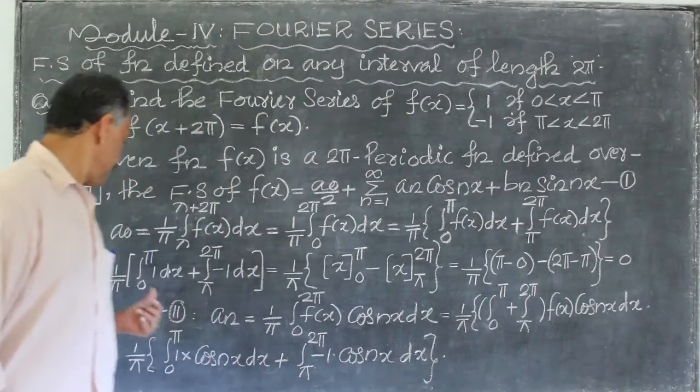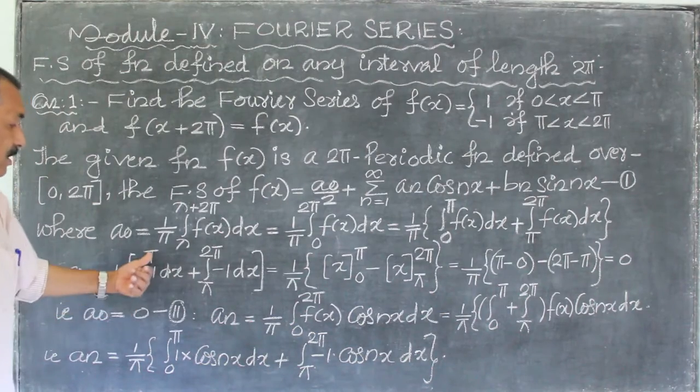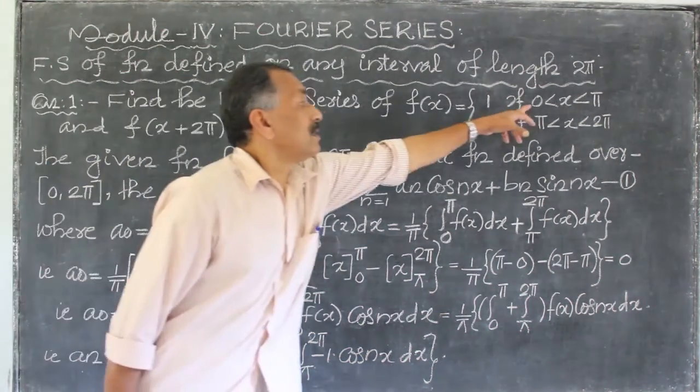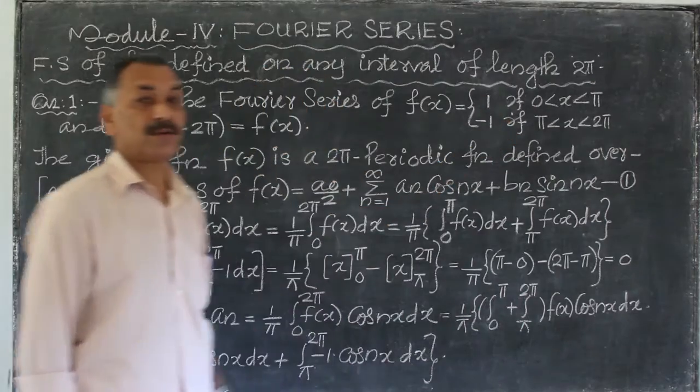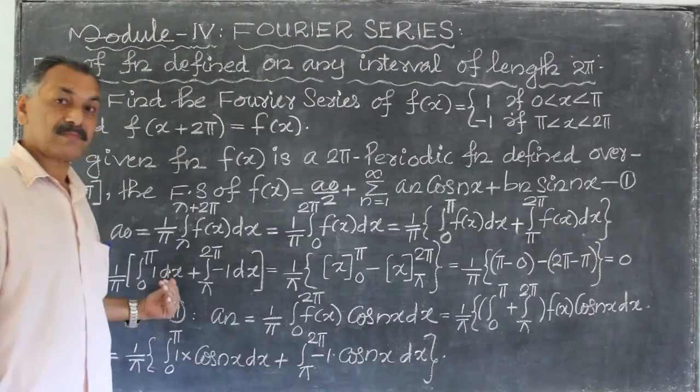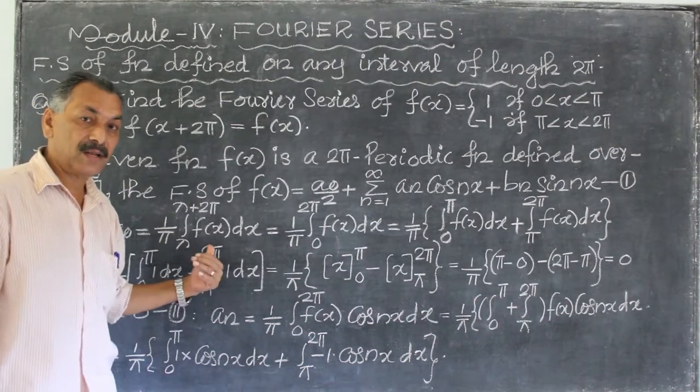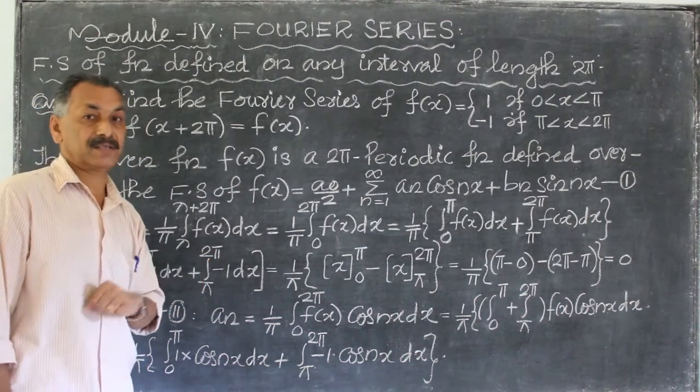In this interval 0 to pi, f of x is equal to 1, so 1 dx. Integral pi to 2 pi, the value of f of x is equal to minus 1 dx.